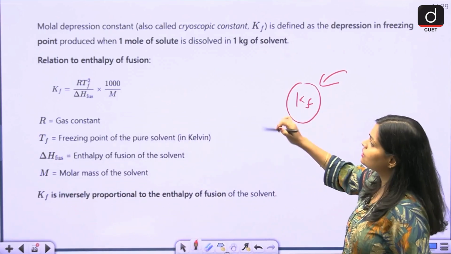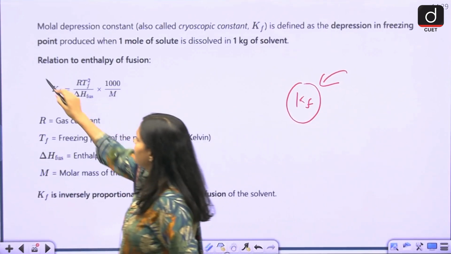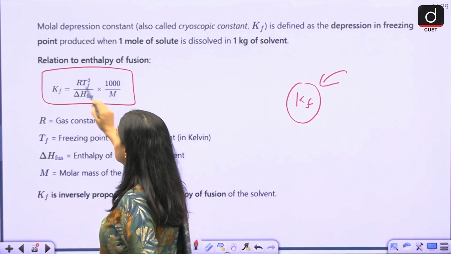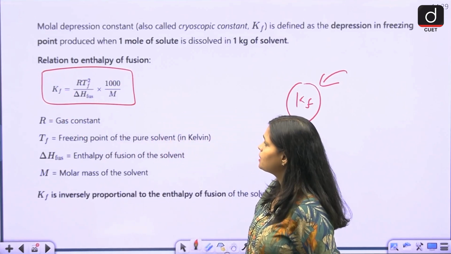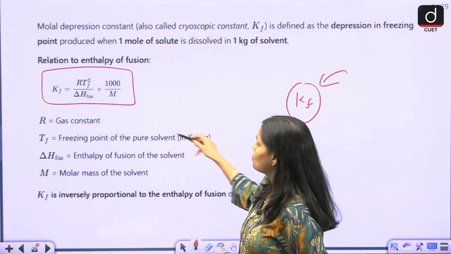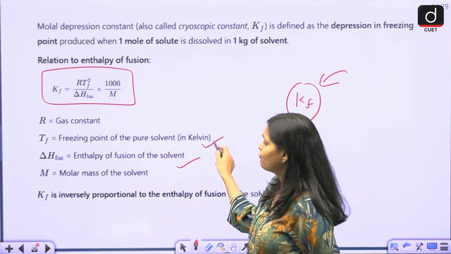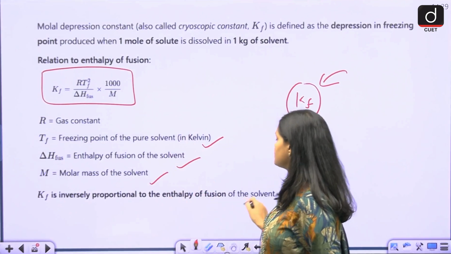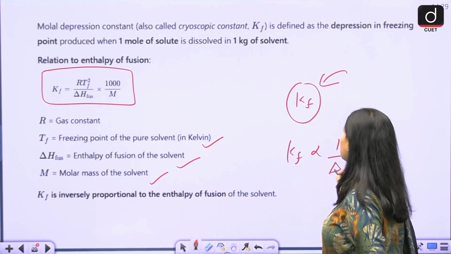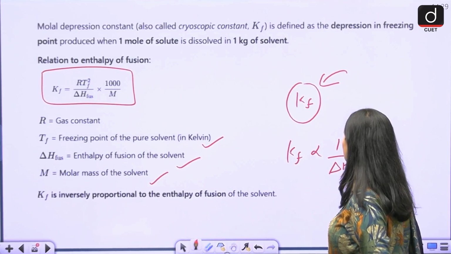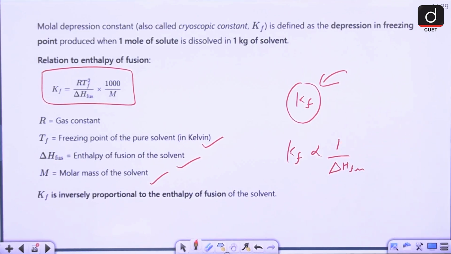Now the relation of Kf to enthalpy of fusion. This is the relation: Kf = R Tf squared M divided by 1000 times H fusion, where R is the gas constant, Tf is the freezing point of the pure solvent, H fusion is the enthalpy of fusion, and M is the molar mass. So Kf is inversely proportional to the enthalpy of fusion. This is how they are related.